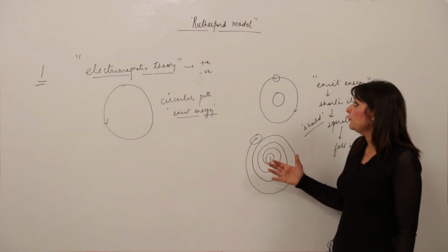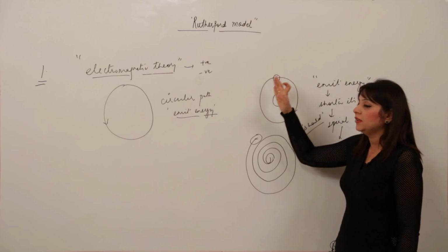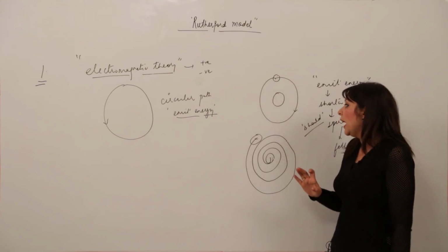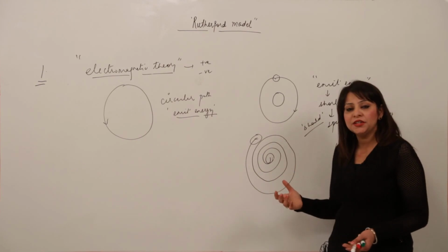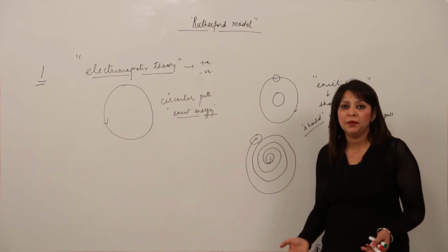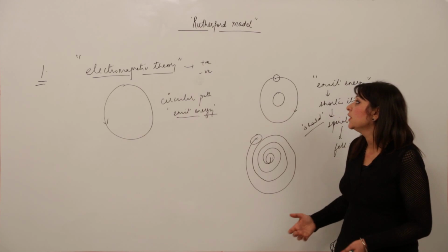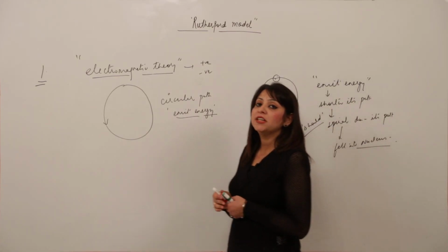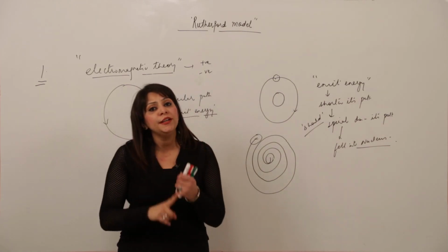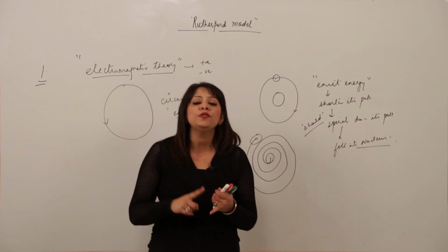Rutherford stated that the negatively charged particle revolves in a circular path and remains as such, and we are able to see it revolving in the same circular path. It is not possible, because according to electromagnetic theory, when any charged particle revolves in a circular path, it should continuously emit energy. It is the proved fact.